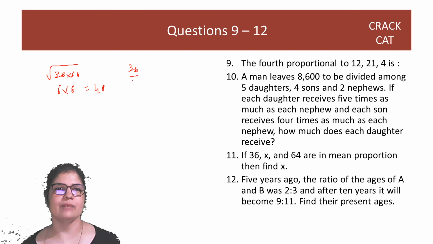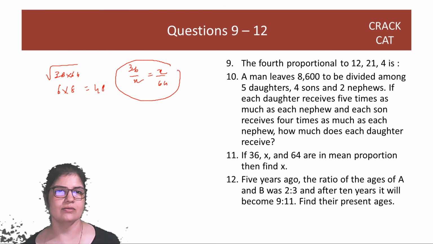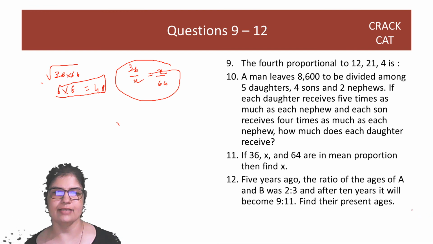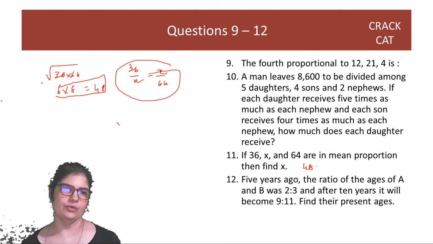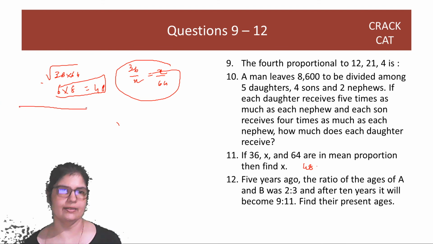Right? 36 by x, x by 64. We should not be doing all this. We should just be doing actually nothing. Seeing this, we should just do 6 into 8 in our minds and mark 48 or type in 48 straight away. Okay? So this is done.